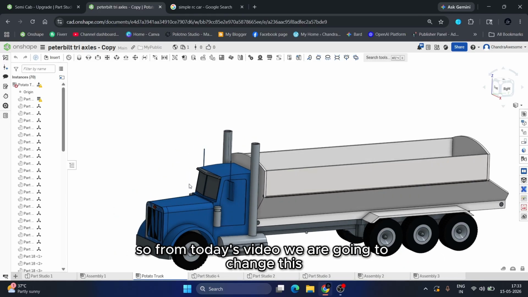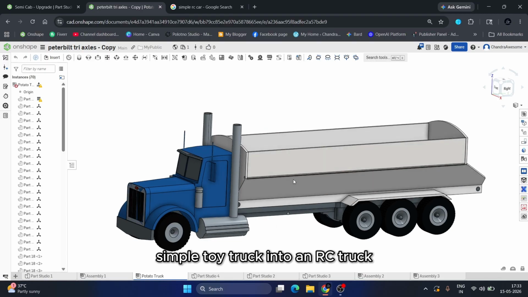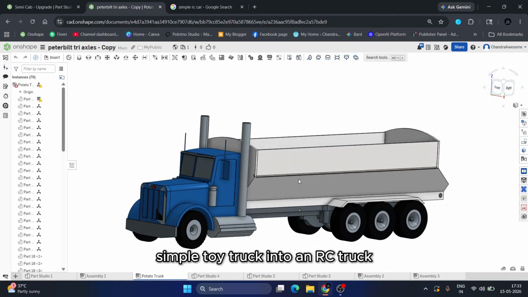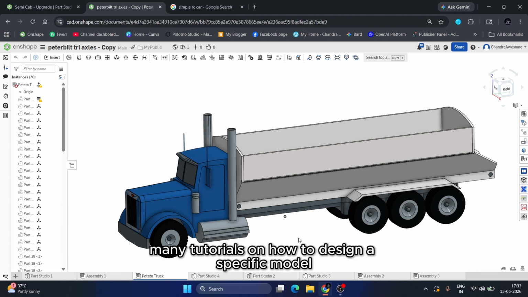Okay, so in today's video, we are going to change this simple toy truck into an RC truck. You're hearing right. We have made many tutorials on how to design a specific model, but I haven't taught you how to modify an existing one.